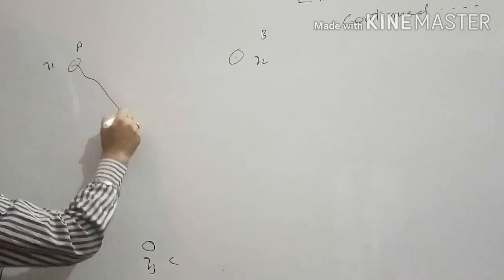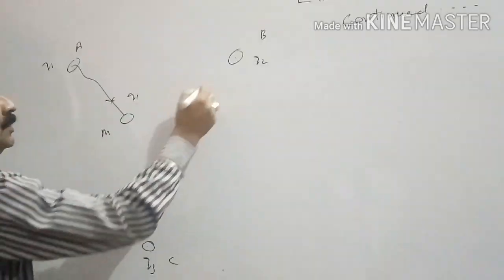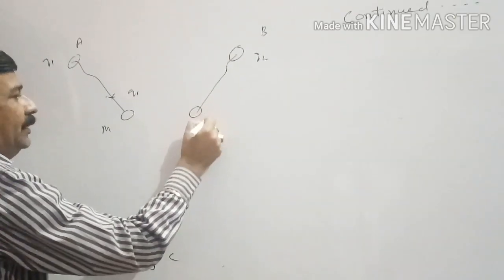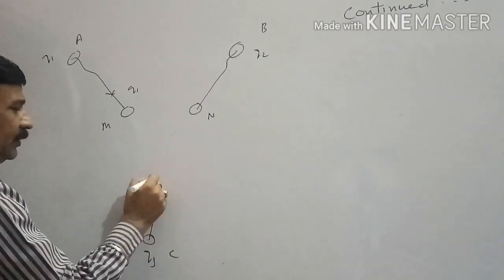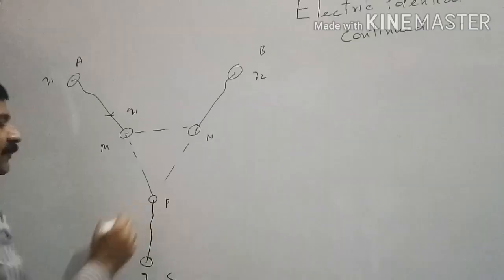Let A be shifted to point M, B shifted to point N, and C shifted to point P, and a system is formed.